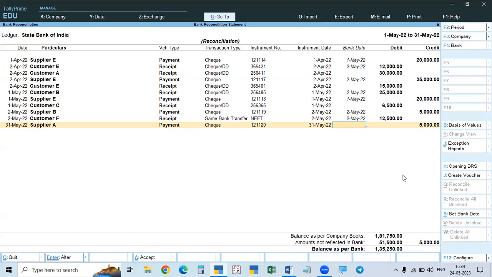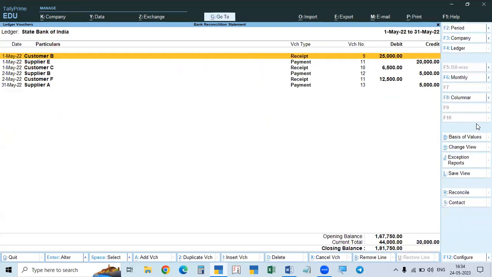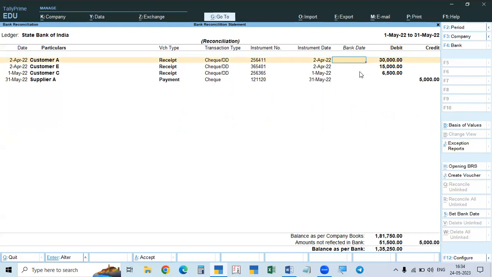Okay. Now if we accept this, all of this will go, and only the transactions which are not reflected in the bank in both months will show. 1 or 2 of April and 2 of May will reflect in the next month. So now you see, if you go, only 4 are showing, 2 from April and 2 from May. So in the month of May, the bank balance will be 1,35,250.